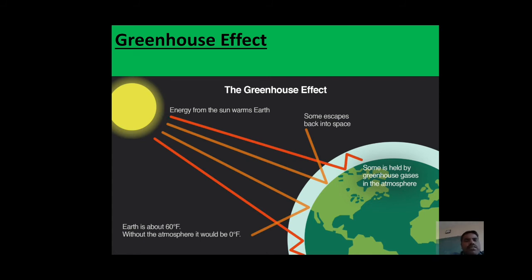What is the greenhouse effect? When the sun rays reach the earth's surface, some are reflected back to space, some are re-radiated by the greenhouse gases, and some rays are absorbed by the earth. This leads to an increase in the temperature of the earth. This effect we call the greenhouse effect. And what are the greenhouse gases? Greenhouse gases are carbon dioxide, methane, nitrous oxide, and some other artificial chemicals like CFCs. These are the greenhouse gases.